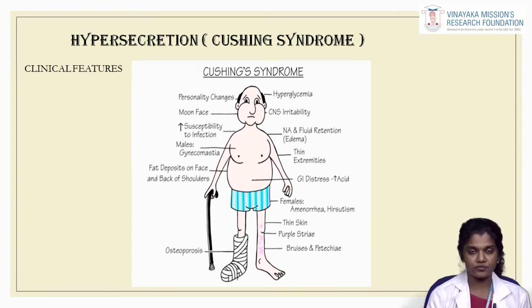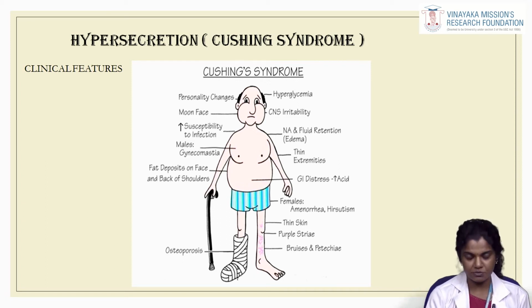So hypersecretion of the adrenal glands results in Cushing syndrome, and this picture will show you the clinical features of Cushing syndrome in general. The patient may have hyperglycemia, central nervous system irritability, fluid retention, thin extremities, gastrointestinal distress, which is because of increase in acid, and females may have amenorrhea and hirsutism, thin skin, purple striae, bruises, and petechiae. And there can also be personality changes, moon face, which is characteristic of Cushing syndrome.